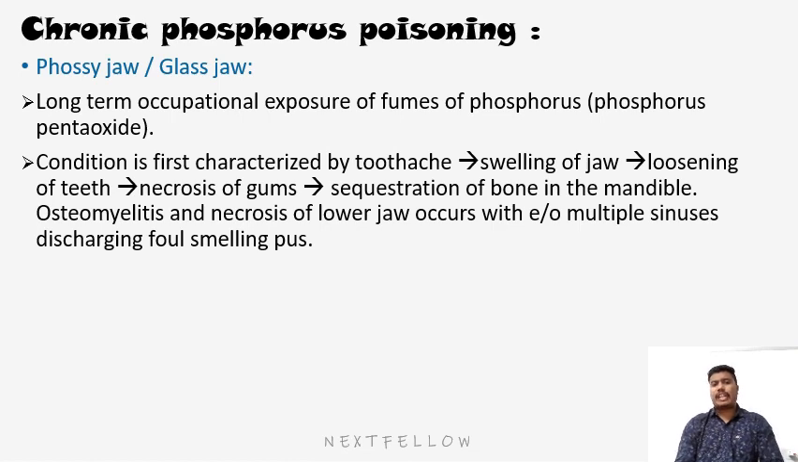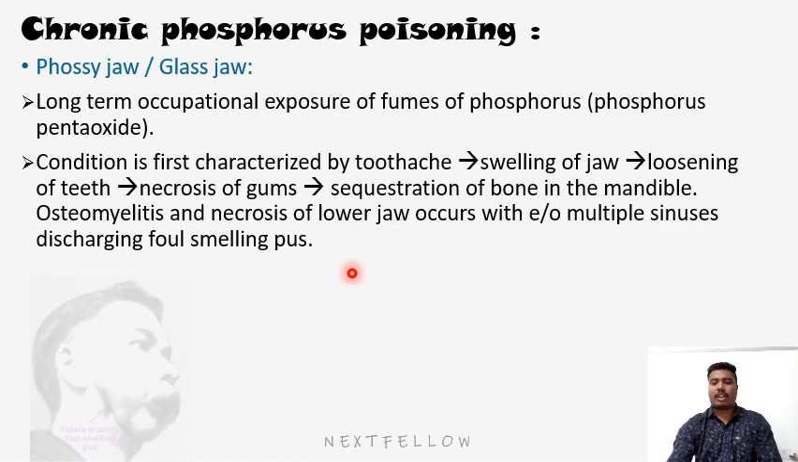this condition is first characterized by a toothache. It occurs in the region where there is already a tooth caries, or there is a space and the microorganisms are already present. So the first thing that occurs is the toothache, which is followed by swelling of the jaw and loosening of teeth. Then there occurs necrosis of gums, and there is a sequestration of bone in the mandible. Okay, osteomyelitis and necrosis of the lower jaw occur with evidence of multiple sinuses discharging foul smelling pus.